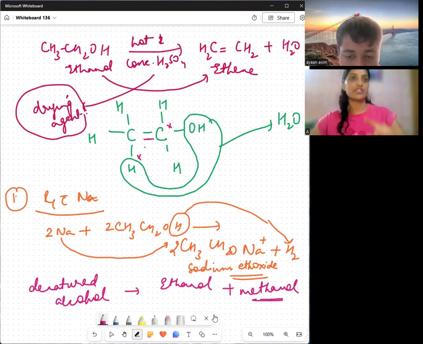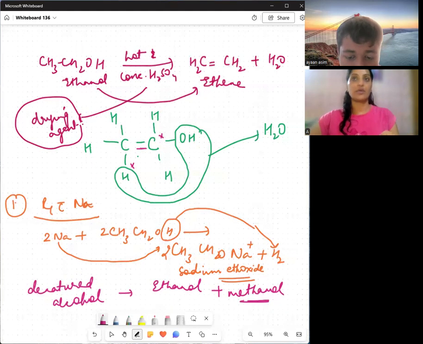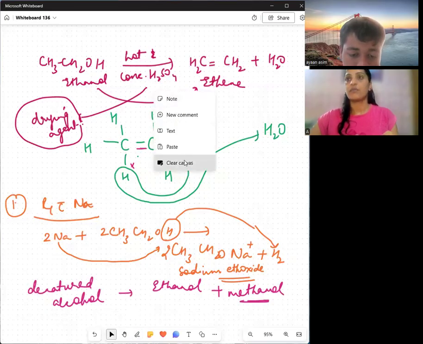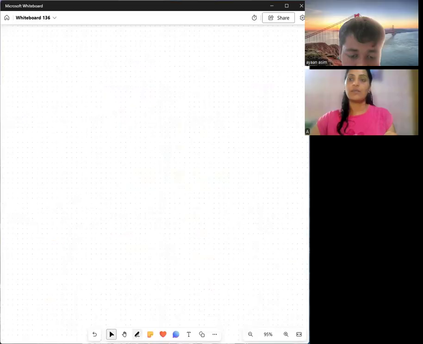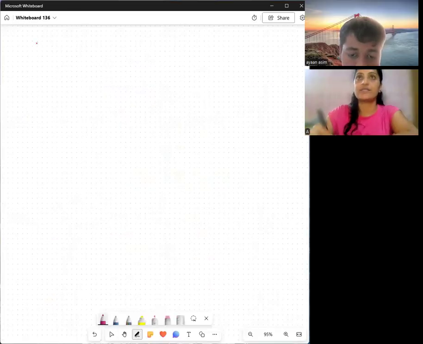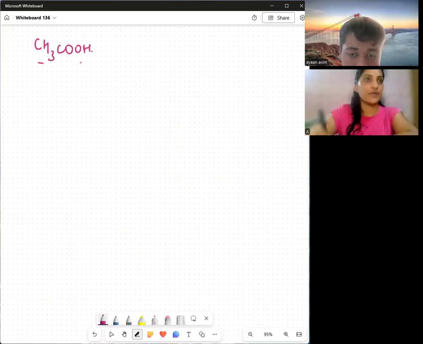Now we are going to proceed to ethanoic acid. Ethanoic acid belongs to the homologous series of carboxylic compounds and is represented as CH3COOH.